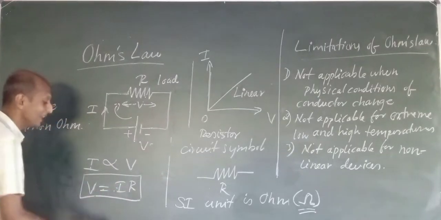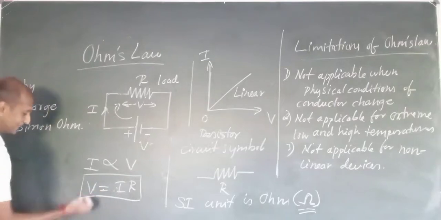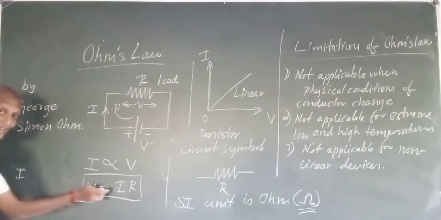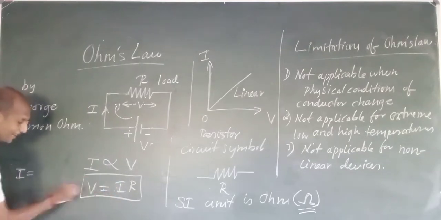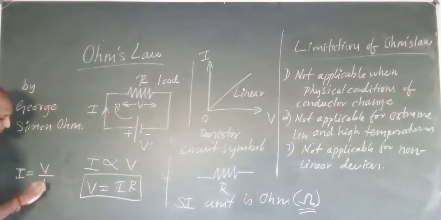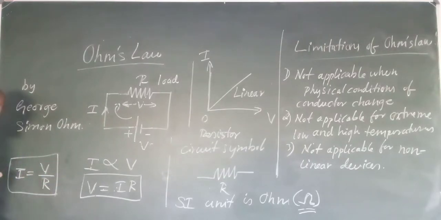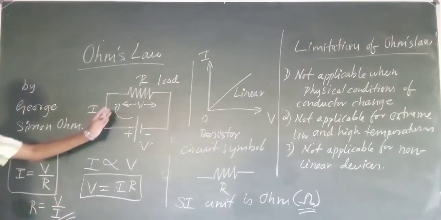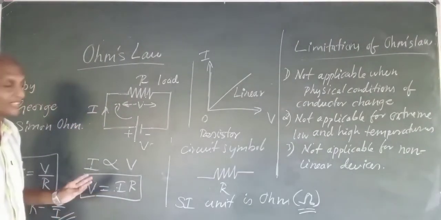I can rearrange this: if I want to find I, then I equals V divided by R. And R equals V by I. So likewise I can calculate voltage, current, or resistance for a particular circuit given.